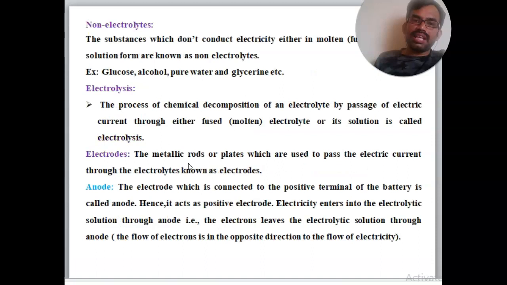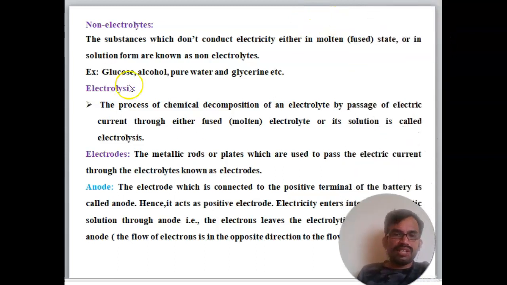Now we'll move on to the next slide. You can see what non-electrolytes are. Here is a very simple definition. The substances which do not conduct electricity, whether in the molten or fused state or in solution form, are known as non-electrolytes. Simply, they do not conduct electricity whether in the solid state or the liquid state. The best examples are glucose, alcohol, pure water and glycine. These are the best examples of non-electrolytes.